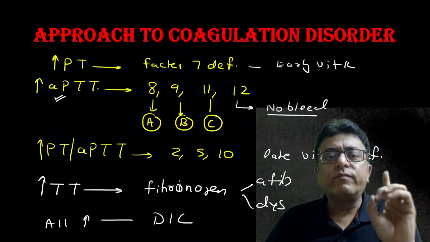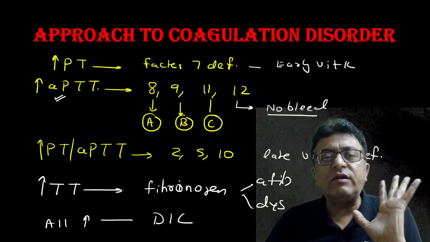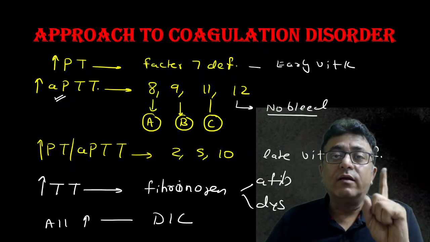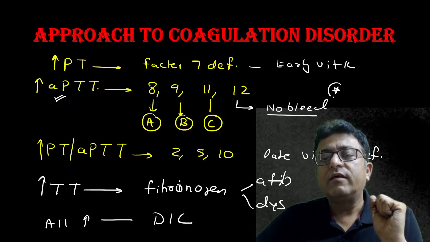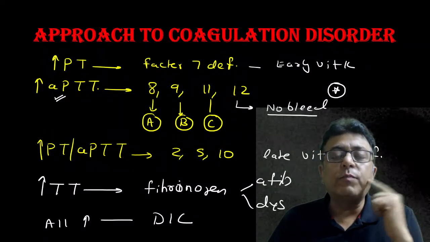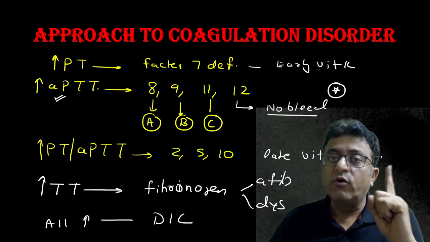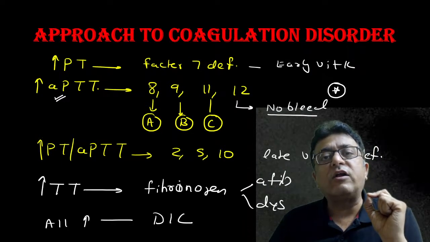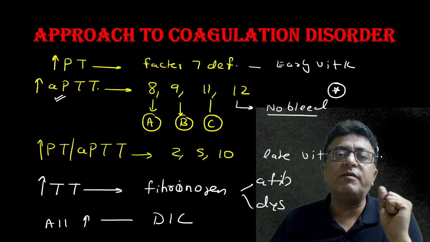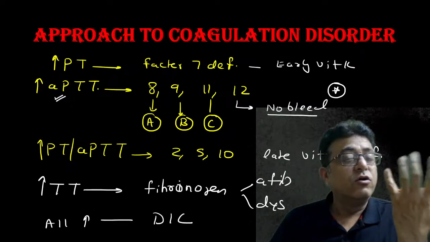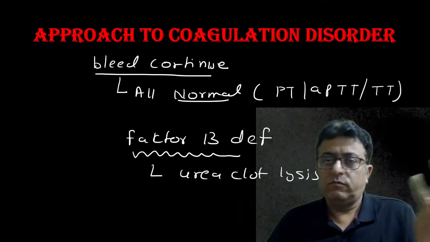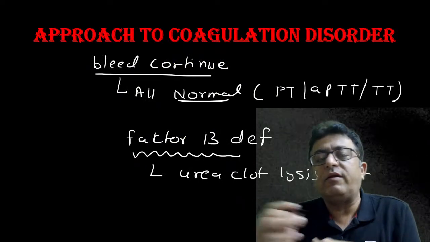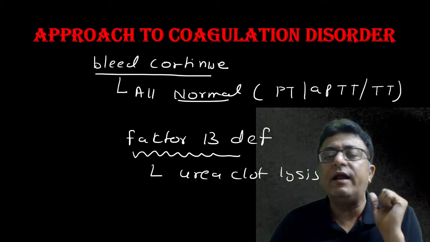Only PT prolonged, factor 7. APTT prolonged, 8, 9, 11, 12. But the MCQ about 12: if 12 deficiency is there, there is no bleed. Both prolonged, 2, 5, 10. Only TT prolonged, it's a defect of fibrinogen, afibrinogenemia or dysfibrinogenemia. All are prolonged, it's DIC. Bleed continues, so definitely you will do PT, APTT, TT, everything is normal, but bleed continues.